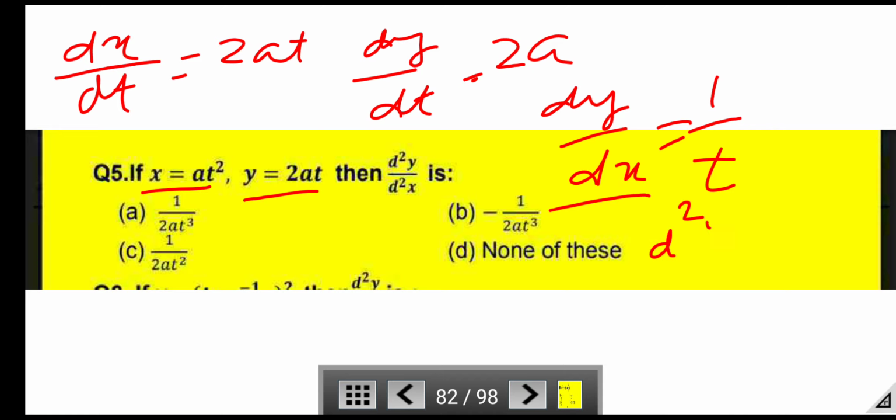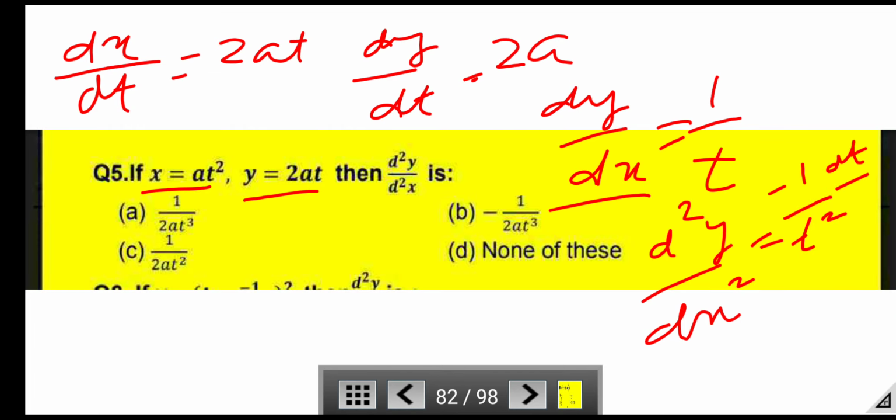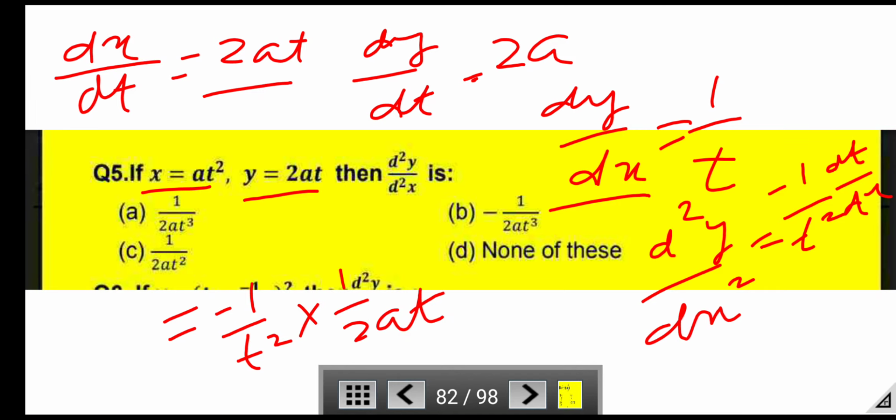So d²y/dx² is equal to -1/t² times dt/dx, which is further equal to -1/t² multiplied by dt/dx, and dt/dx is equal to 1/(2at), which is equal to -1/(2at³). So B is the right answer.